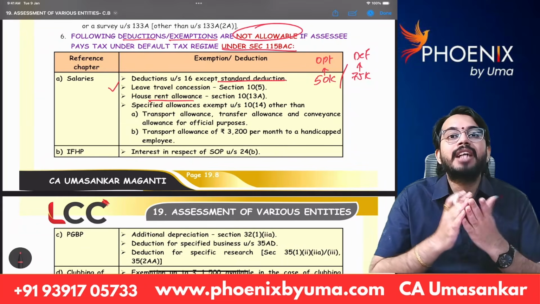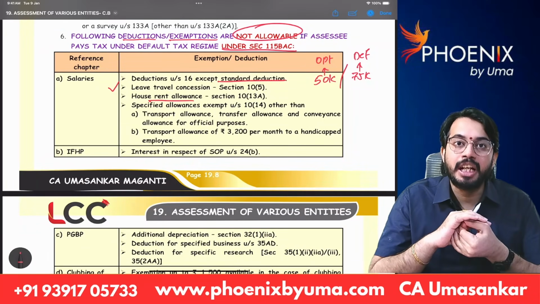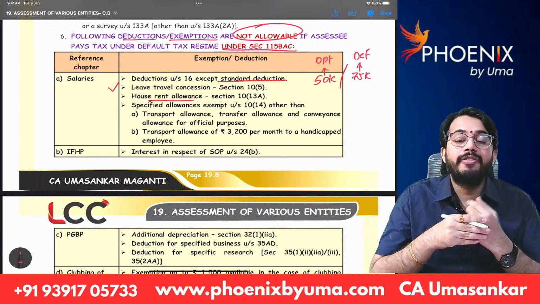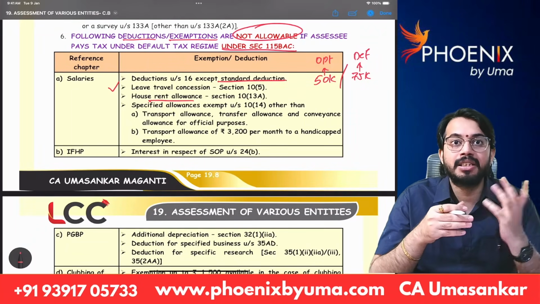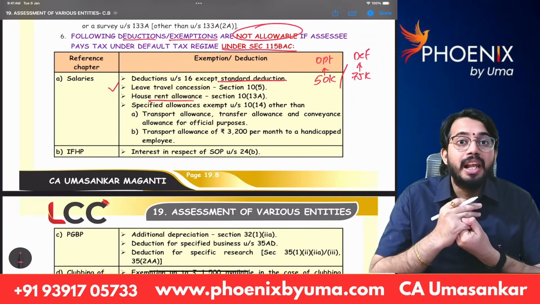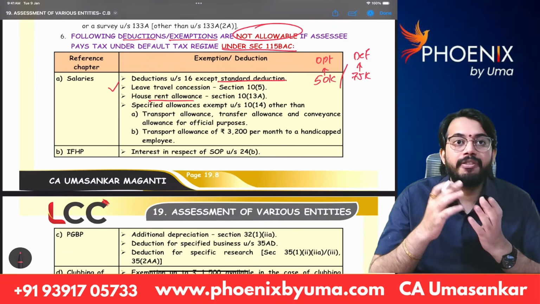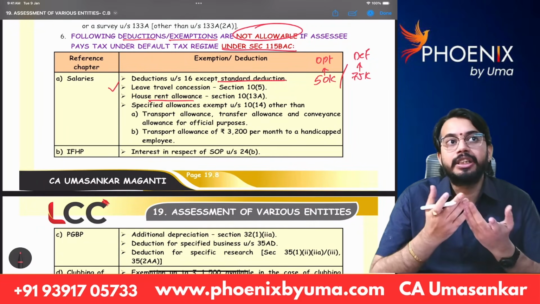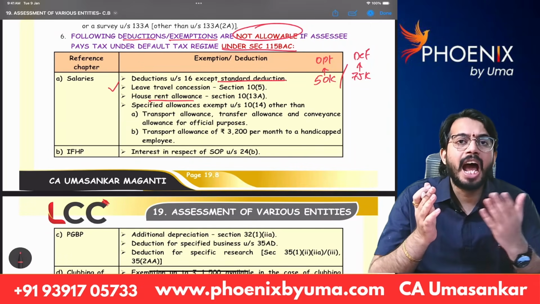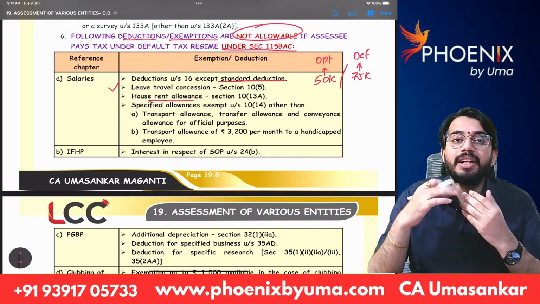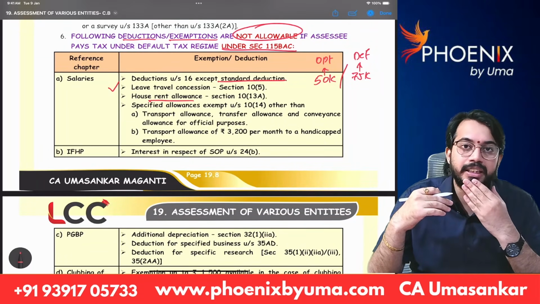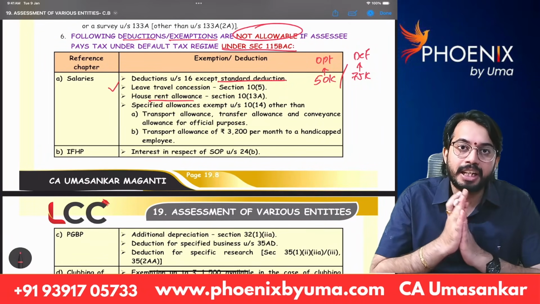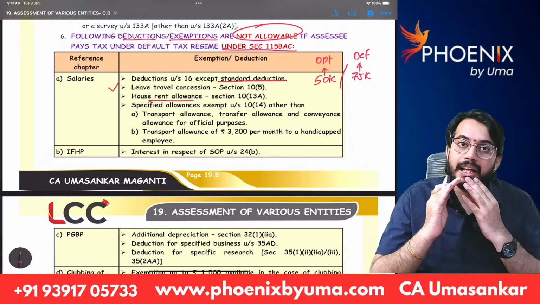HRA, you know HRA exemption, right? Under section 10(13A), rent paid minus 10% of salary, or 50% of salary in case the employee is living in Delhi, Mumbai, Kolkata, Chennai. If the employee is living in other cities, 40% of salary. Next, actual HRA received. Whichever is lower will be allowed as HRA exemption. HRA exemption is not available if the assessee is paying taxes under section 115BAC.